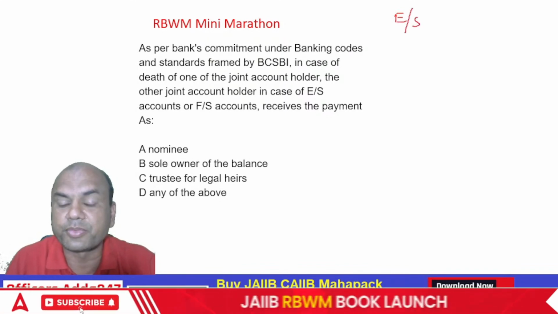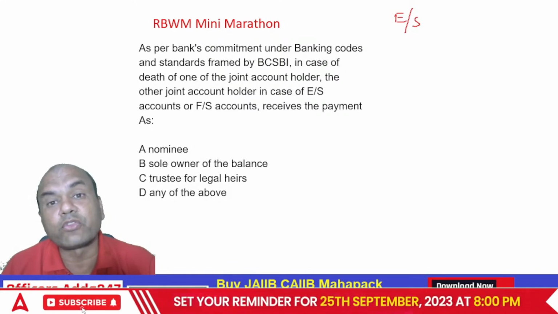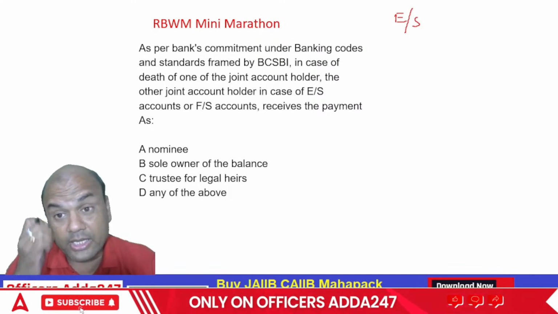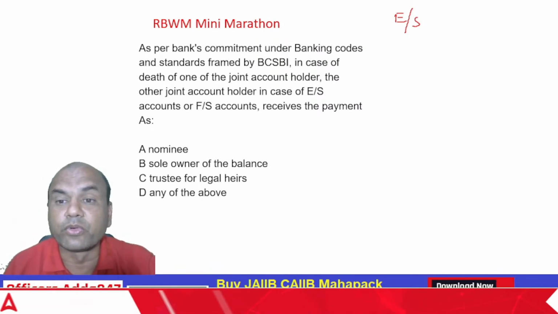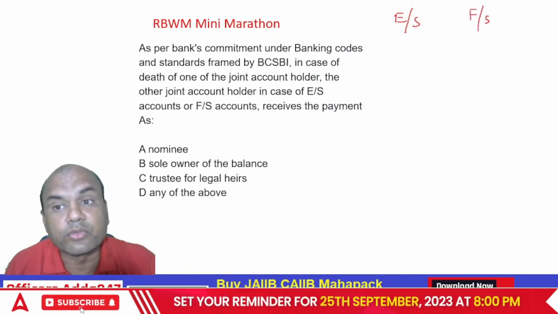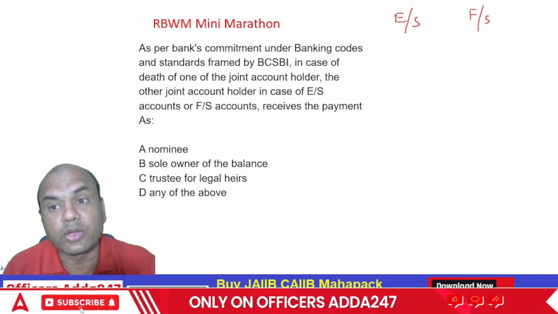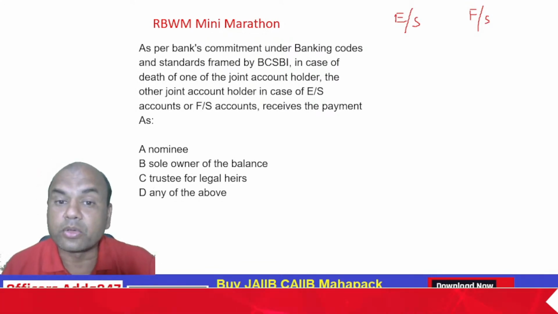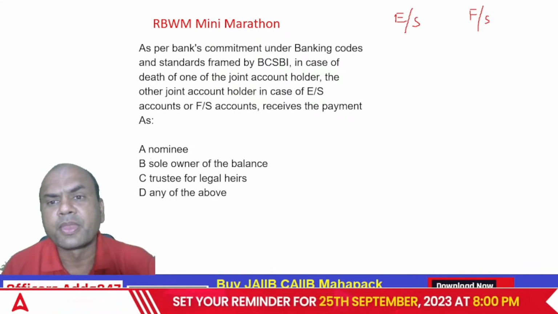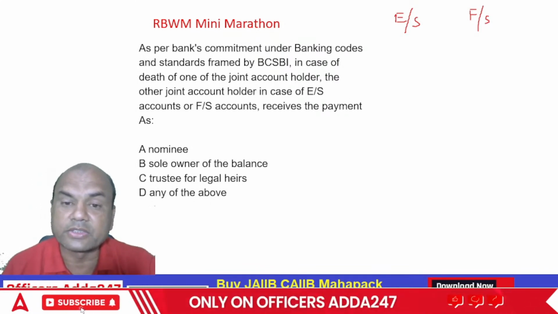ERS means either or survivor. Either or survivor means both of them can operate even during the life of both. If both are living, then both can operate. And in FRS, up to the time that first person is alive, the account holder is only F. The other person does not have any right on that account in FRS. Now the question is, in case of death of one of the joint holders, if two of them are there, either in ERS or FRS, and one of them expires, what happens?